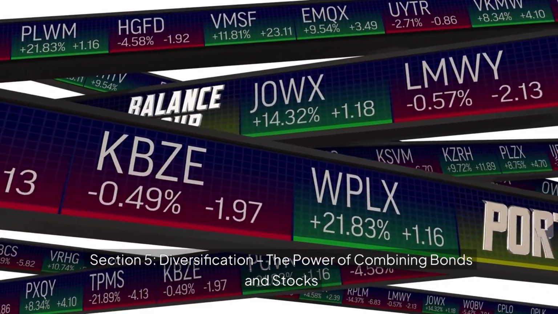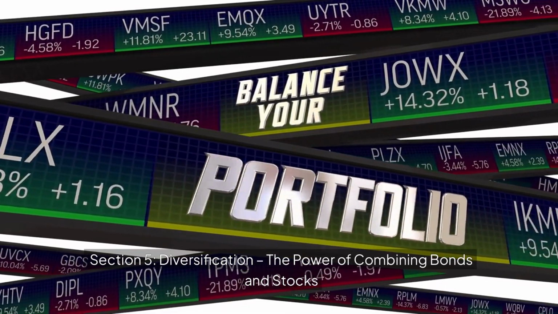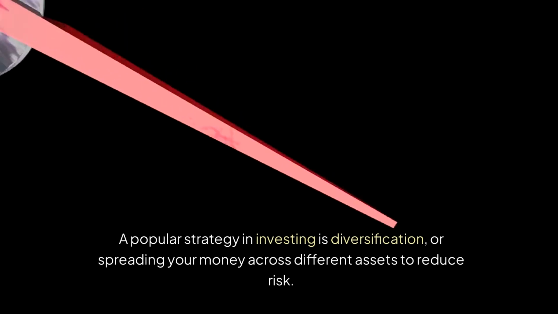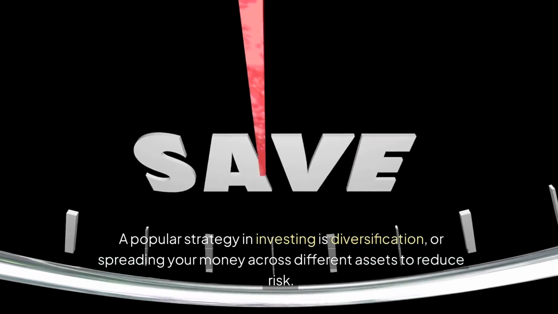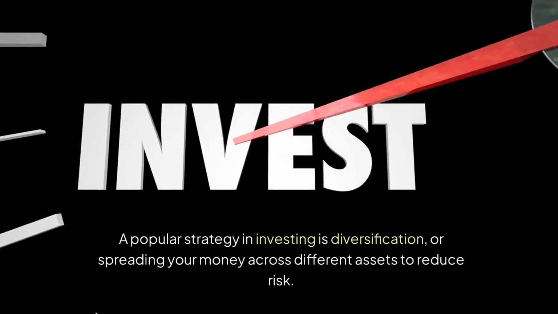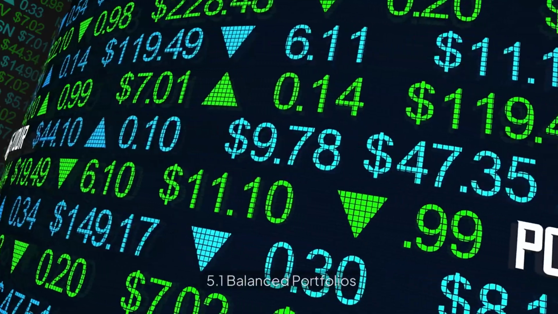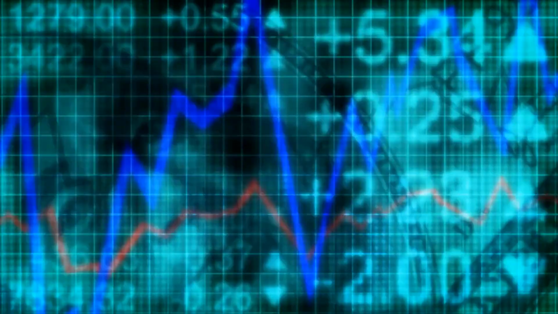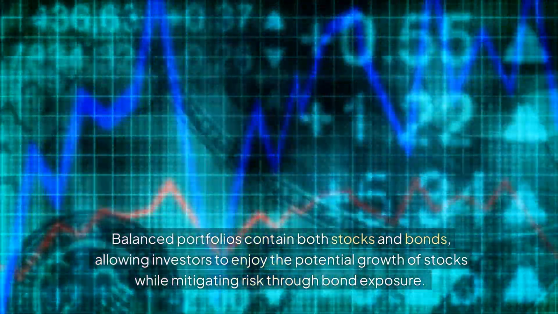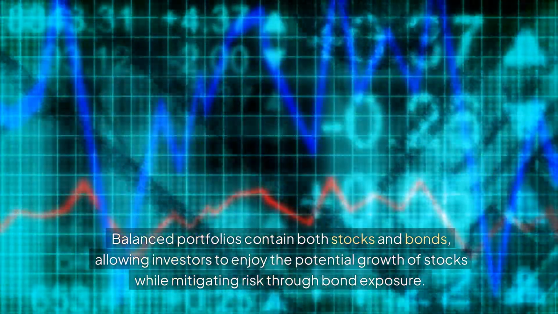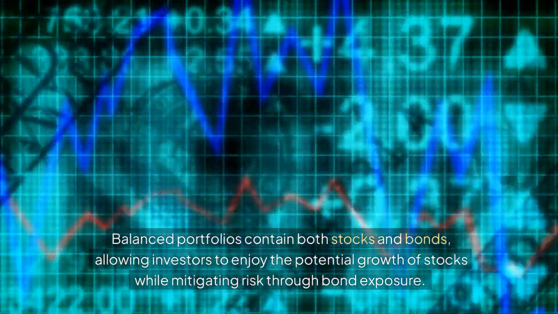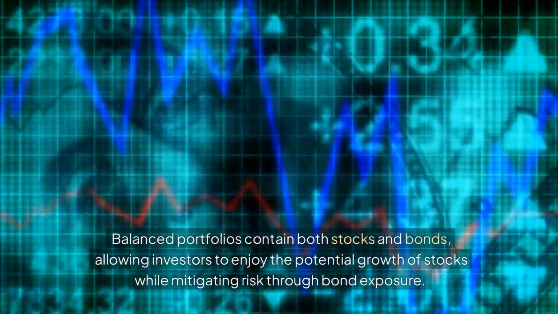Section 5. Diversification. The power of combining bonds and stocks. A popular strategy in investing is diversification, or spreading your money across different assets to reduce risk. 5.1 Balanced portfolios. Balanced portfolios contain both stocks and bonds, allowing investors to enjoy the potential growth of stocks while mitigating risk through bond exposure.